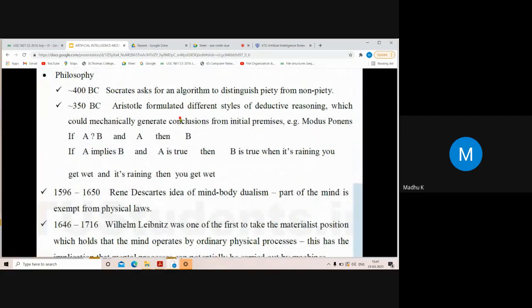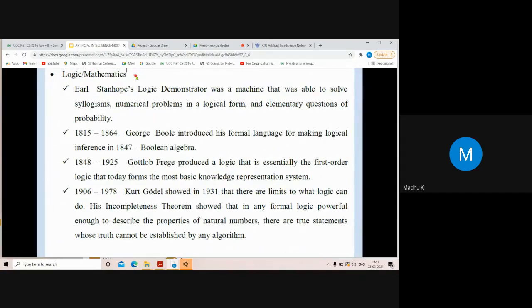After the philosophy, in logic and mathematics, one of the important things is the idea of probability. The Stanhope Logic Demonstrator was a machine that was able to solve syllogisms, numerical problems in a logical form, and elementary questions of probability. This is one of the important milestones in logic and mathematics.